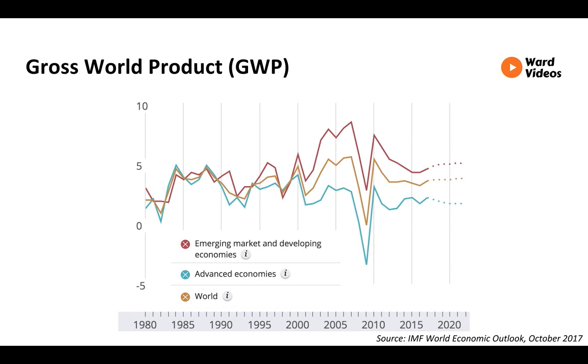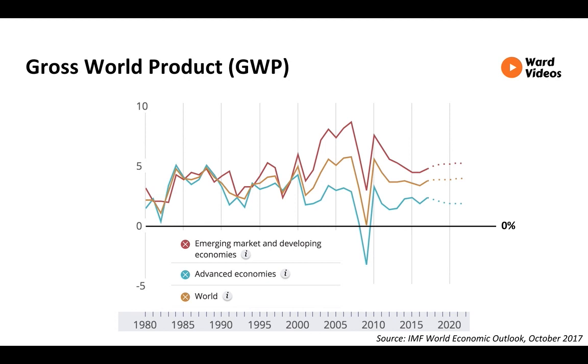Now, this graph shows the change in GWP since the 1980s in the three categories. We have our emerging market and developing economies in red, we have the advanced economies in aqua, and we have the combined world in orange. Now, if the graph falls below 0%, it means the economy produced less compared to the previous year.